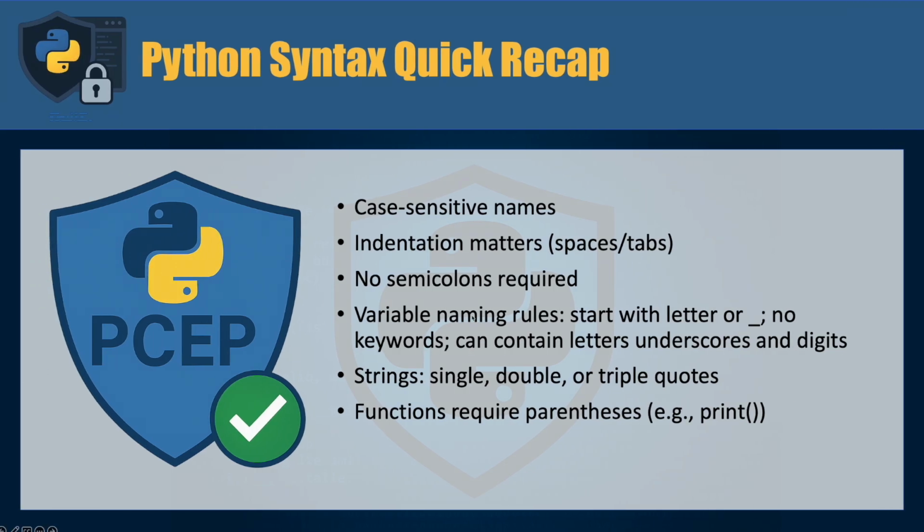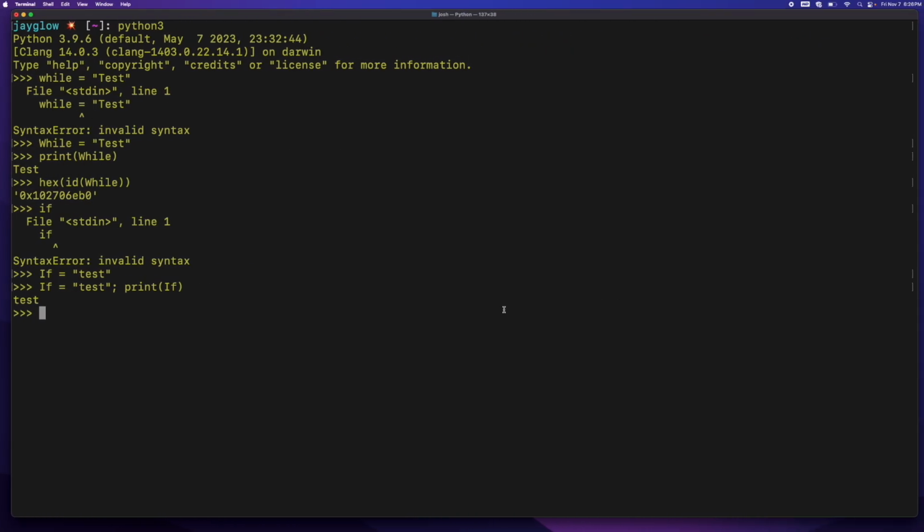Remember your variable naming rules. Variables can start with a letter or an underscore. It can contain letters, underscores, and digits, but it cannot use any type of reserved word like if, for, while. Let's go ahead and jump in here.